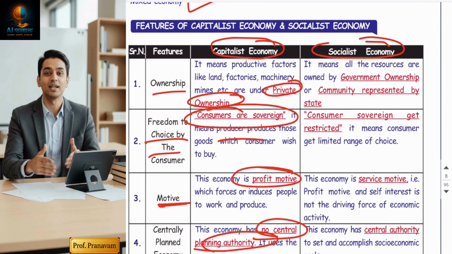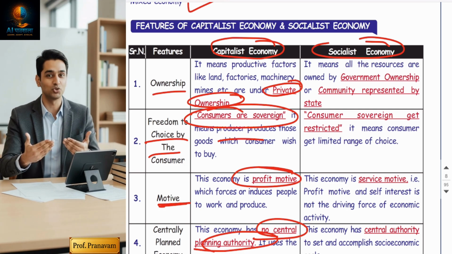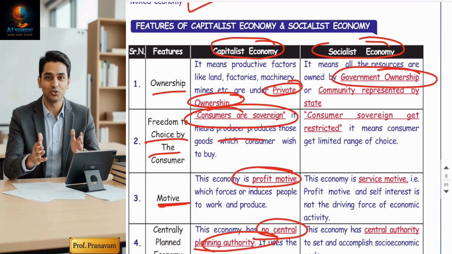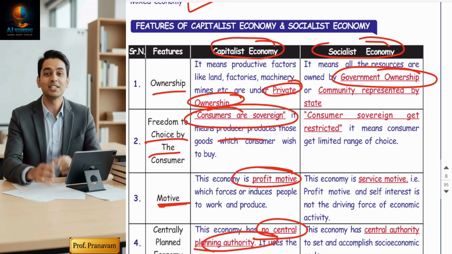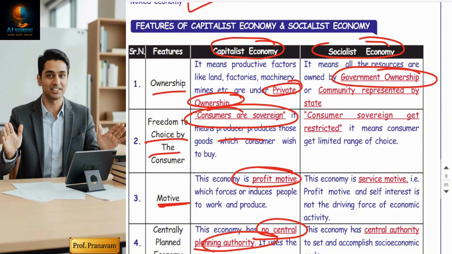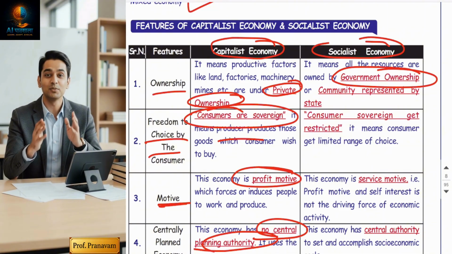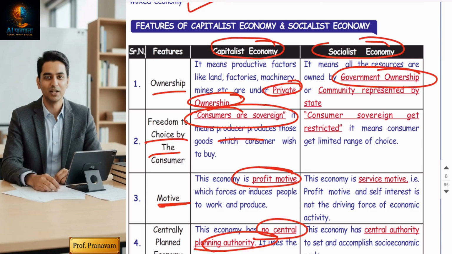I've written it in comparison form so that you can understand it in a better way. First is ownership. Guys, there is government ownership in the country. No privatization, no private properties. So capitalist economy means private ownership, socialist economy means government ownership. All decisions will be taken by only and only the government. Businesses will be run by the government.